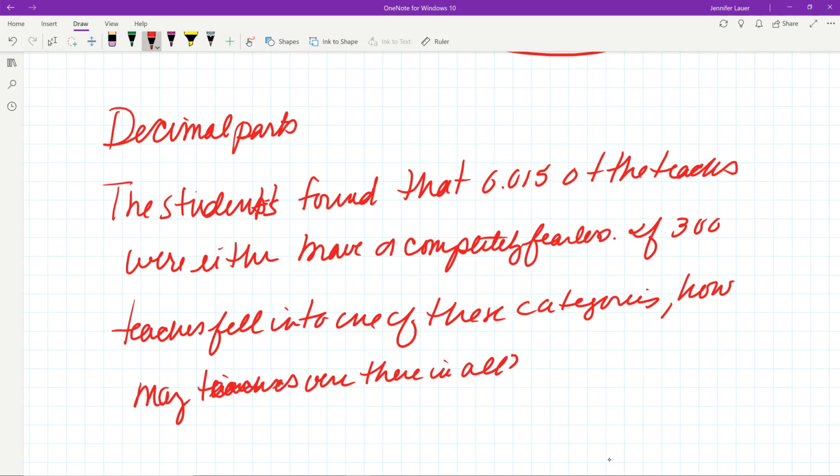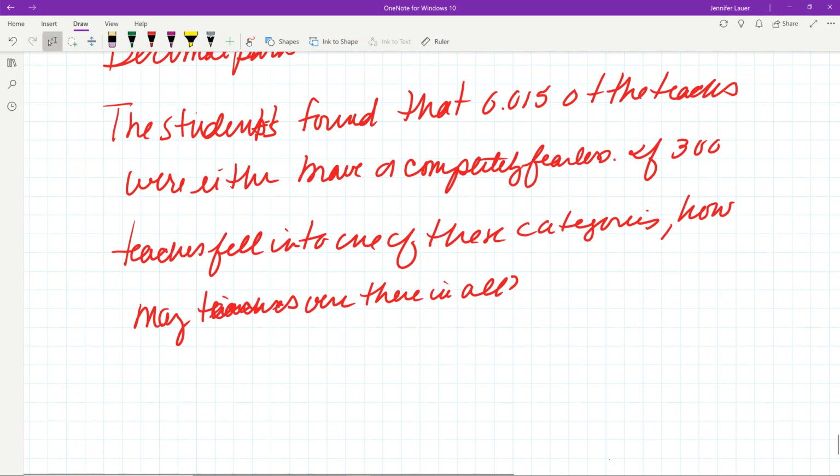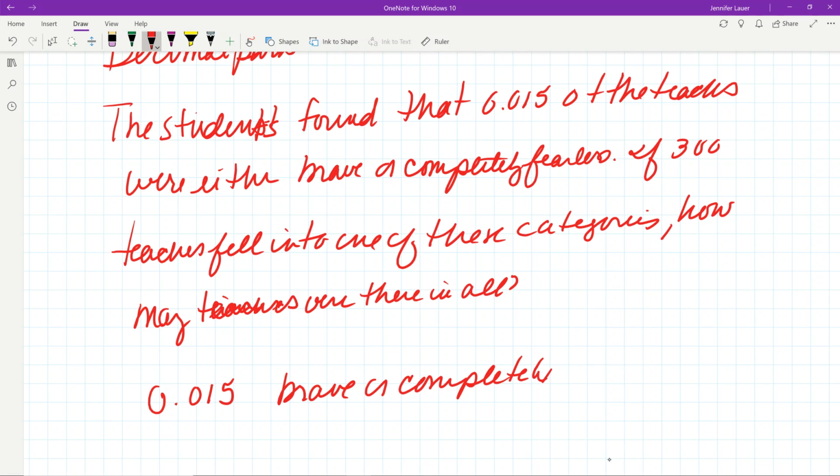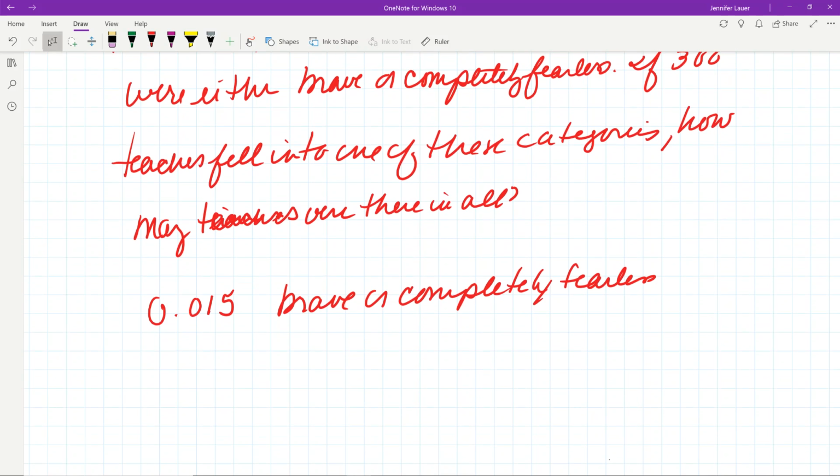Okay, so let's talk about what's going on. It says 0.015 of the teachers were either brave or completely fearless. So I'm just extracting what it says. 300 of these teachers fell into one of these categories. So we can say 300 of these teachers, brave or completely fearless.